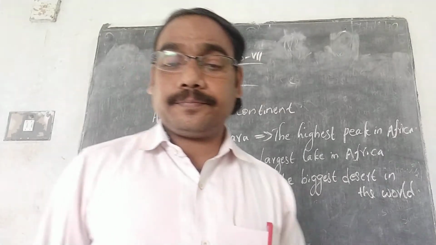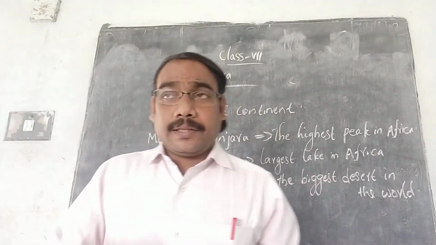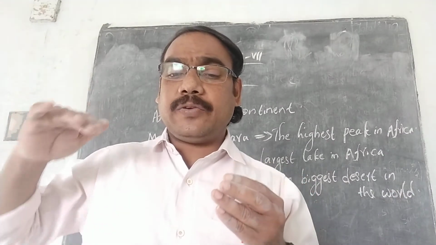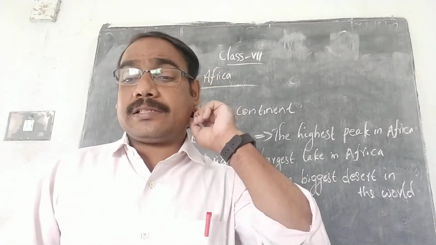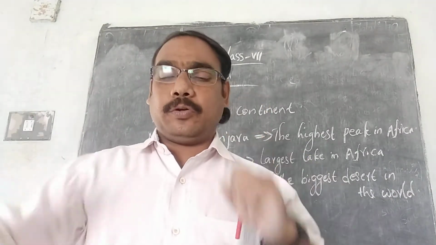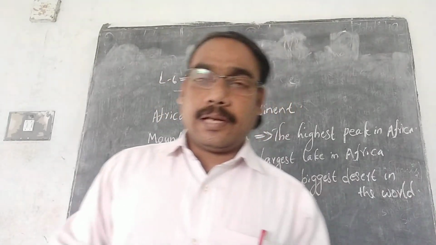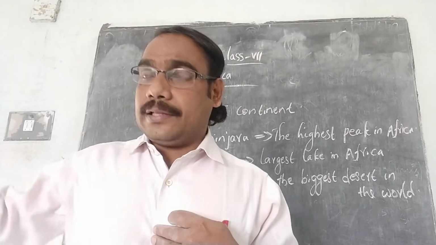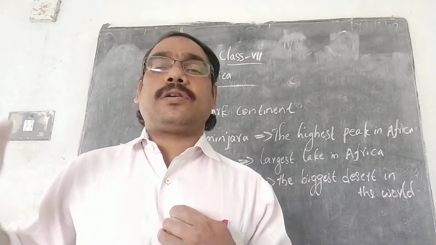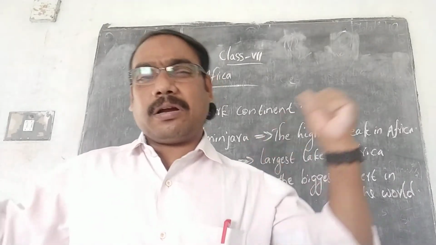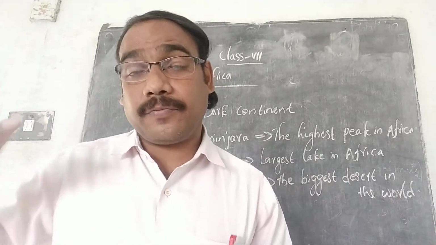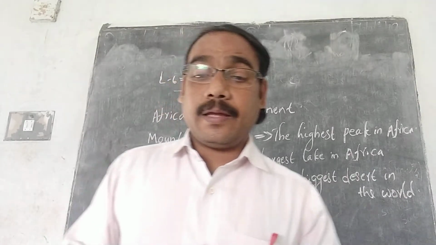Now, coming to the countries of Africa. African countries gradually gained their independence from these European countries, just like India got freedom from England. The African countries also got freedom. They fought hard for their freedom, and these countries also got freedom in later years.